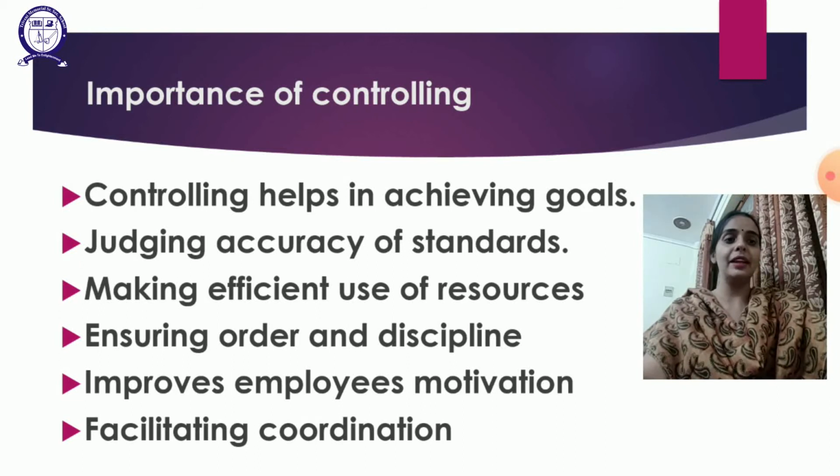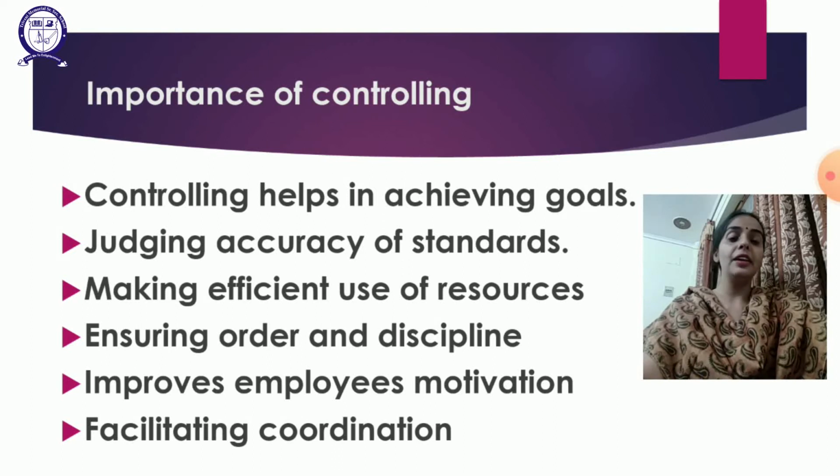Suppose a student decides that in the coming SA1 he will achieve 95%, but in actual he was able to achieve only 88%. He will find out where the mistake happened, and from the next time, for the final exam, he will take corrective action to help achieve the goals and objectives.